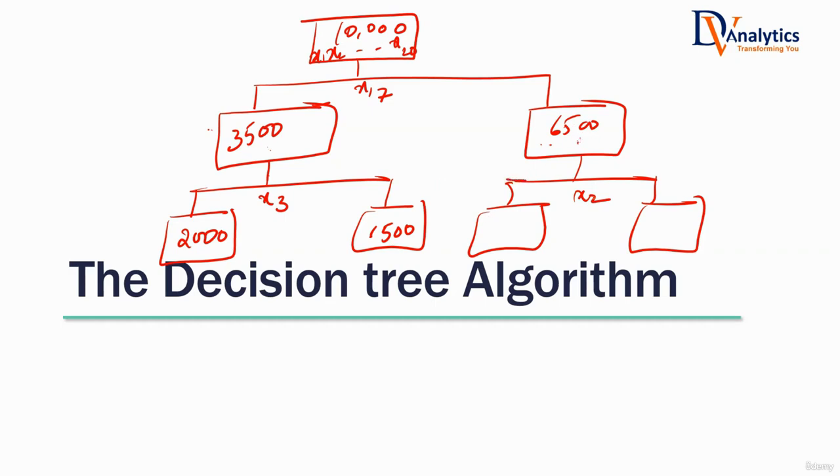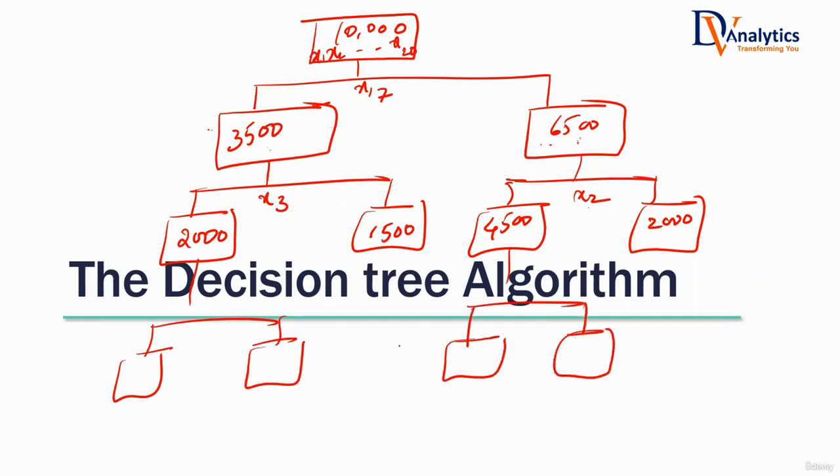For example, once you calculate the highest information gain, you got that variable to be x2. Maybe there are 4500 records here, 2000 records here. If I keep on splitting like this, when do I stop? What is the stopping criteria? When all my ultimate subsets are pure. When there is purity.